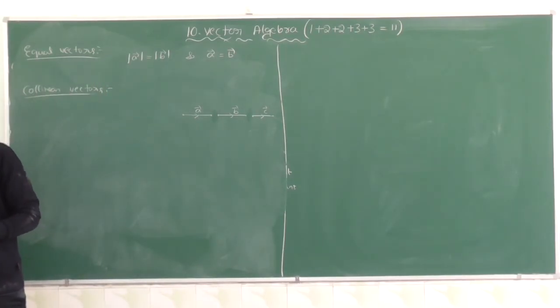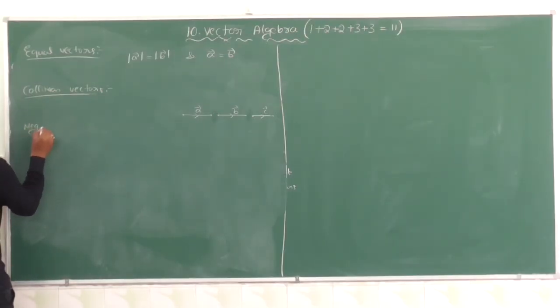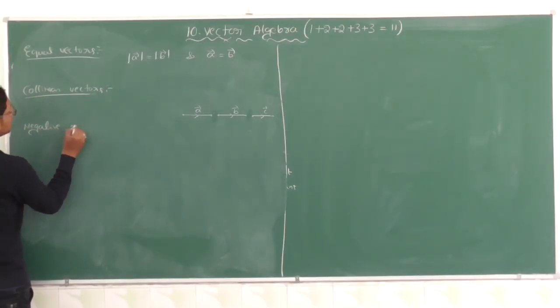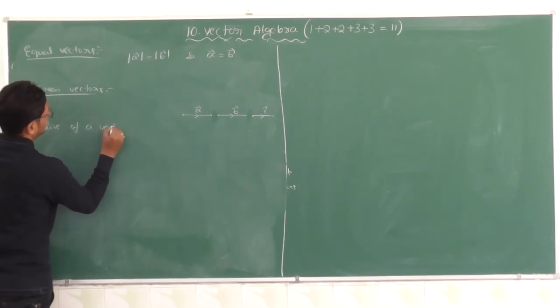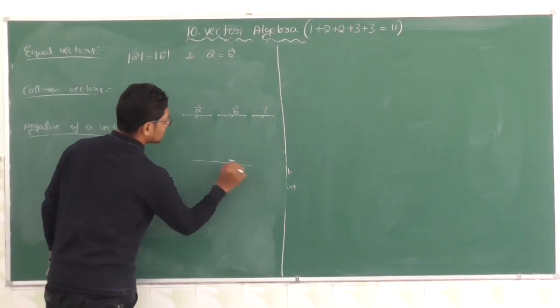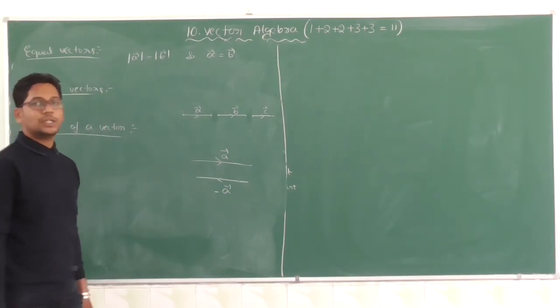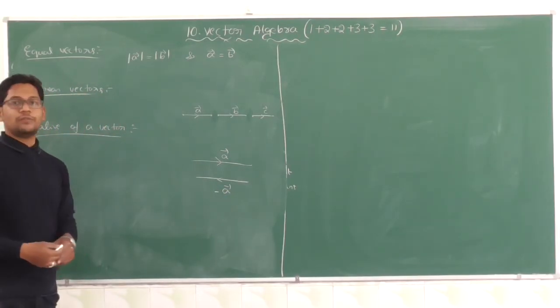Next one is negative of a vector. Very simple. Same magnitude but opposite in direction is called negative of a vector.